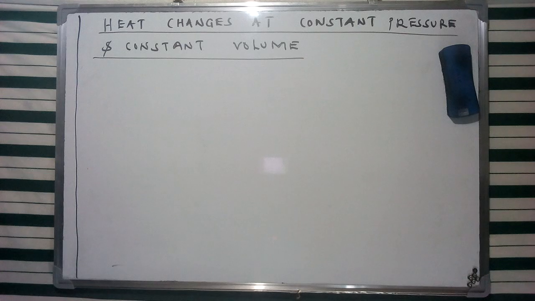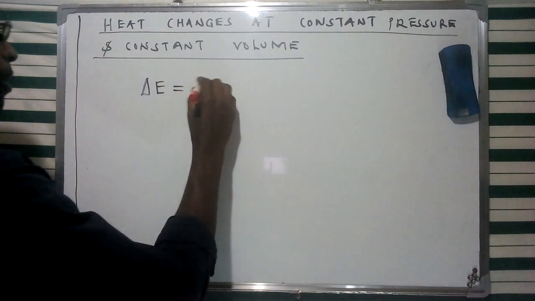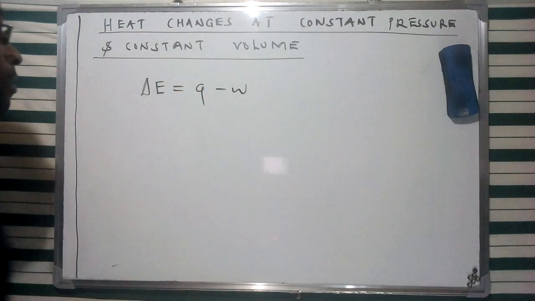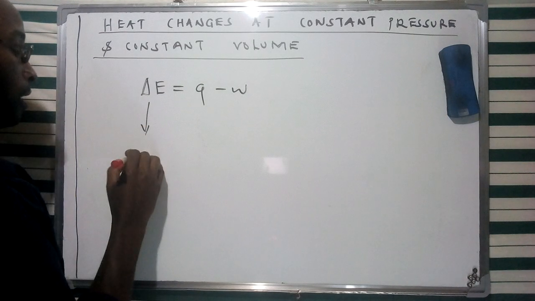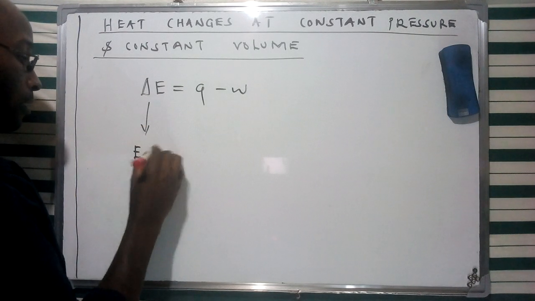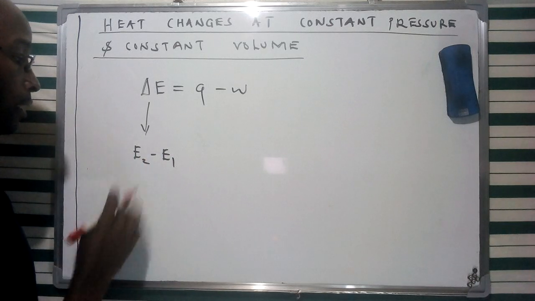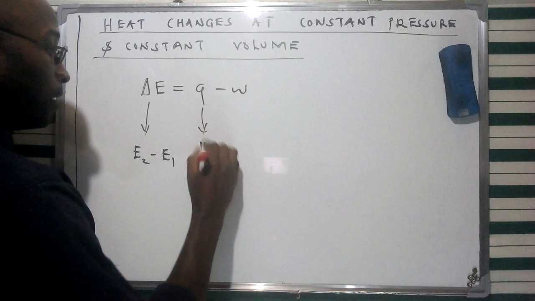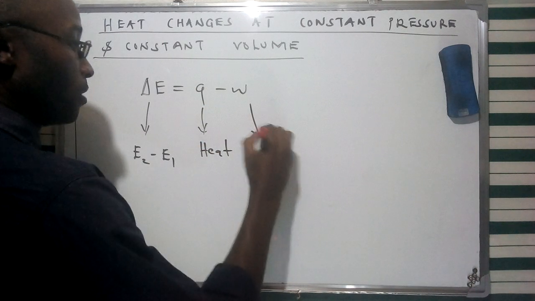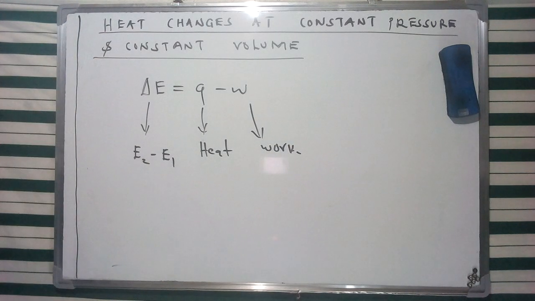of thermodynamics, whereby we have mentioned that we can describe the internal energy, or the change in internal energy, of our system using the first law of thermodynamics. This basically describes the change in energy from one state to another, which we have depicted as E2 minus E1. The second term is referred to as the heat, and this was the work that was being involved in this specific change.